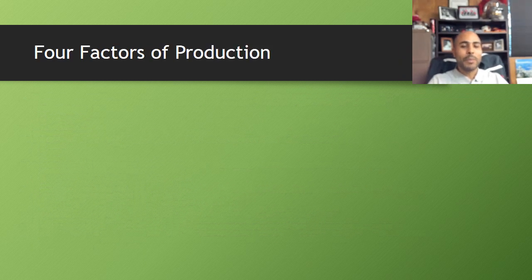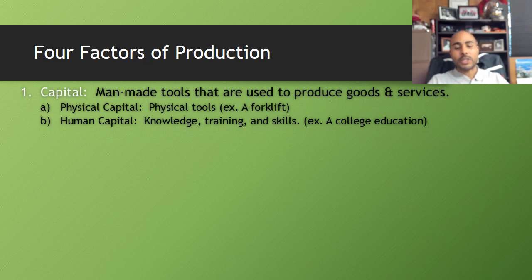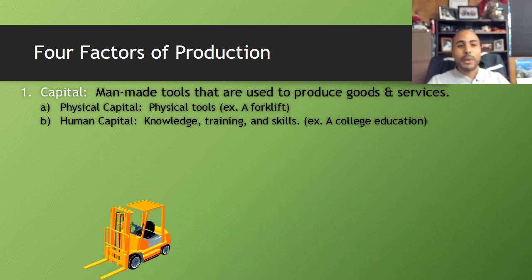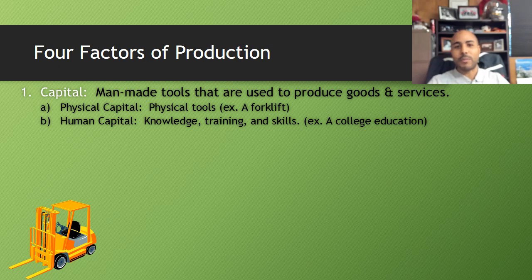Okay. Now, the 4 factors of production. Remember, the first factor of production is capital. Capital, like we just said, could be either human capital or physical capital. It's important to remember that physical capital means tools, like this forklift here. But human capital means knowledge, training, and skills. So the whole reason why you all are in high school is because you're trying to build up your human capital, right? So education. Maybe one day you'll even go on to get a college education and build even more human capital.